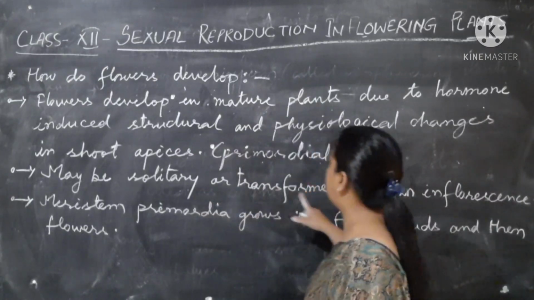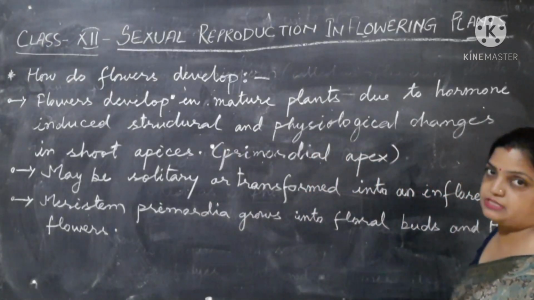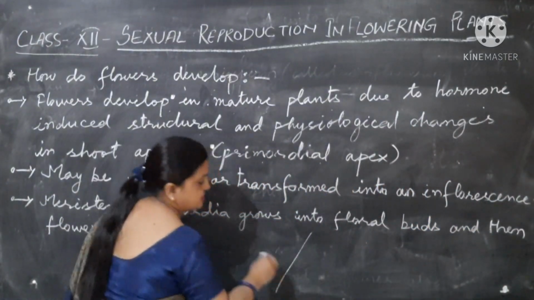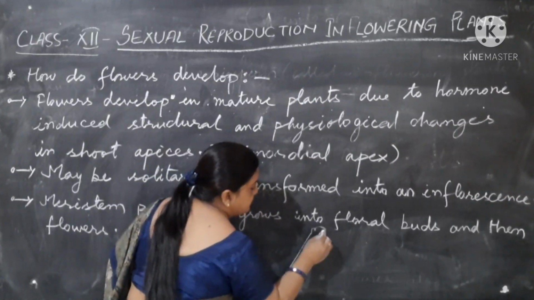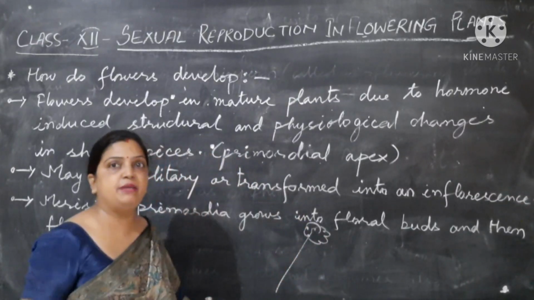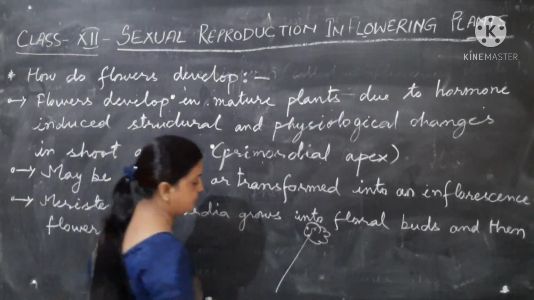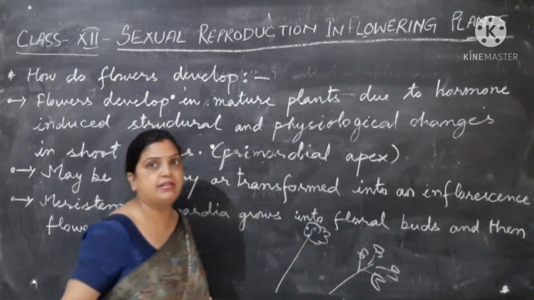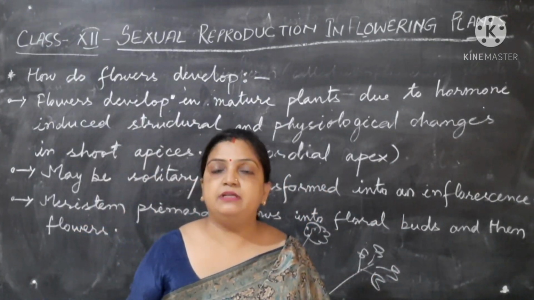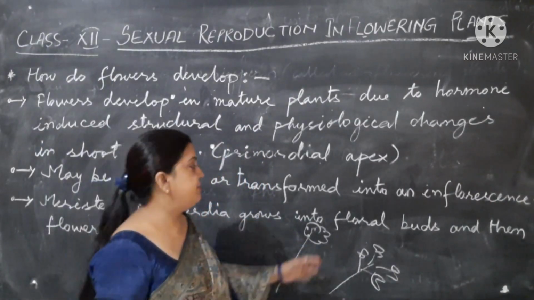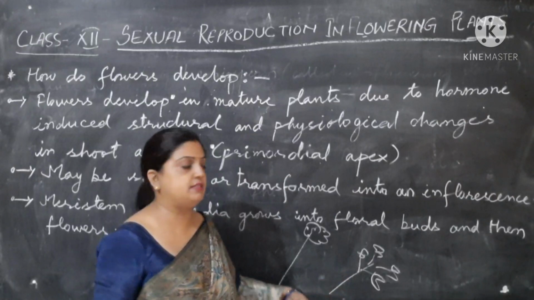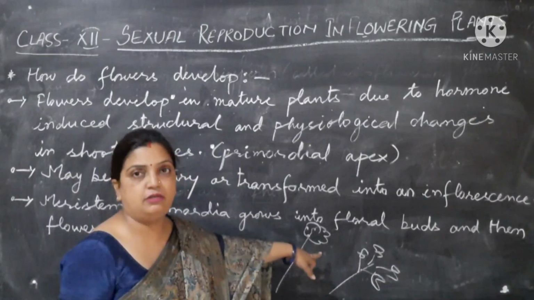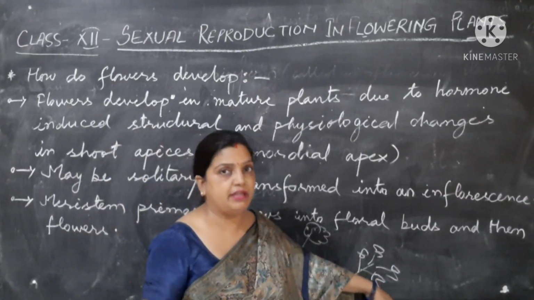Now the flowers may be solitary or they may be transformed into an inflorescence. What do you mean by this? At the tip of the branch, the shoot, a single flower may be present, a solitary flower, or there may be many flowers, like in an inflorescence. You have studied this in class 11th, the different types of inflorescence and how the flowers develop in the plant body. So the flowers may be solitary as well as transformed into an inflorescence.